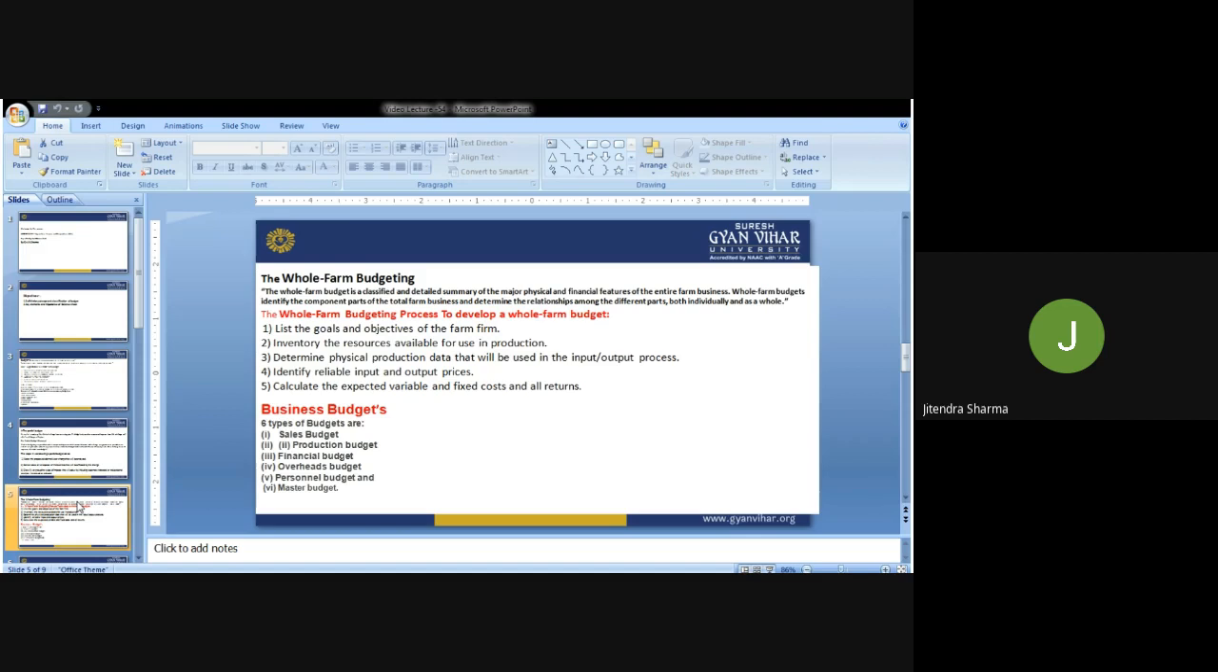Then the fifth one: calculate the expected variable and fixed costs and all returns. I have discussed that in the case study which we covered in the last class. What is the maintenance cost? What are the cost components under the fixed cost, which the business has to incur at once, and then we calculate only the interest and the depreciation on the assets that we keep as fixed assets.